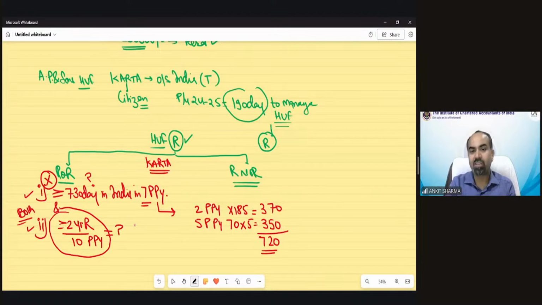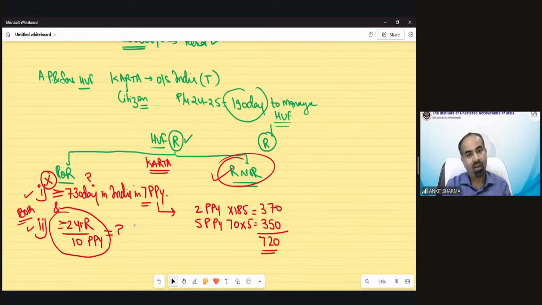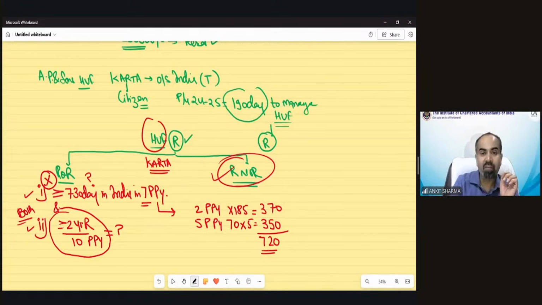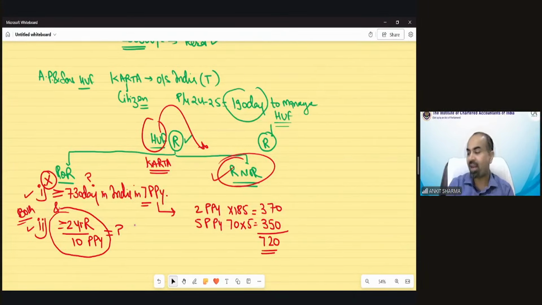Because now the status would be only resident and not ordinary resident. If the first condition has not been fulfilled, it does not matter whether the second is fulfilled or not. So because both have not been fulfilled, he would be treated as resident and not ordinary resident. Who would be treated? HUF. We are giving the answer for HUF. HUF would be resident and not ordinary resident. So option D was the correct answer in this case.